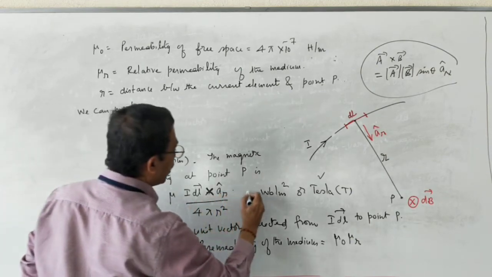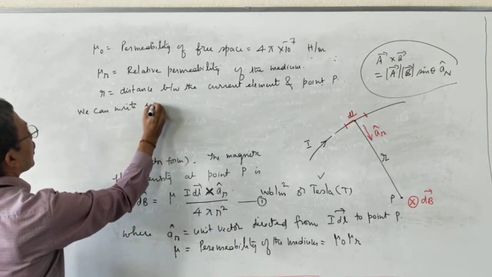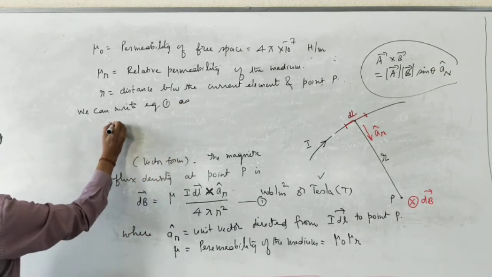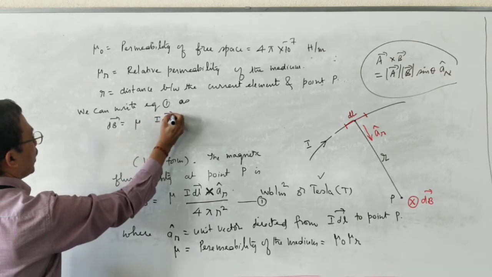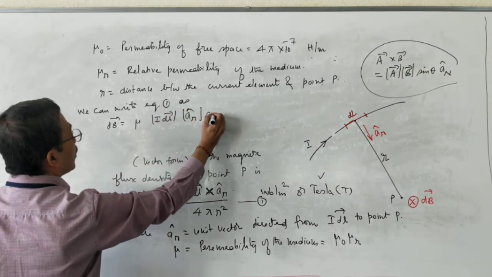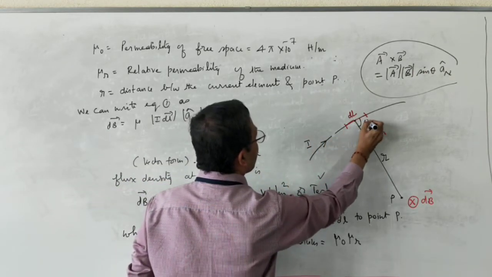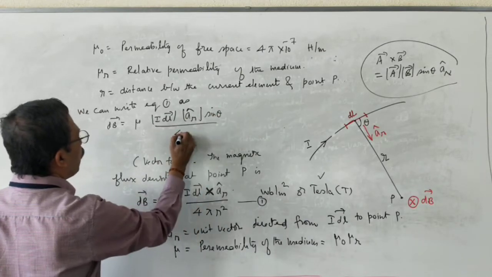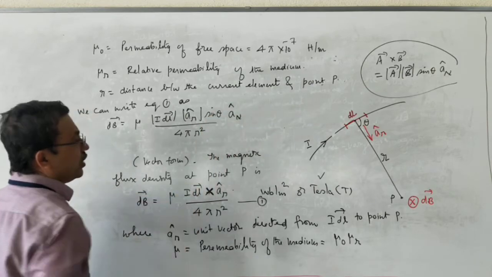We can write this, I call equation 1, as vector dB is equal to mu times magnitude of vector I dl, magnitude of vector ar cap, sine theta, divided by 4 pi r square into an cap. This is the angle theta.